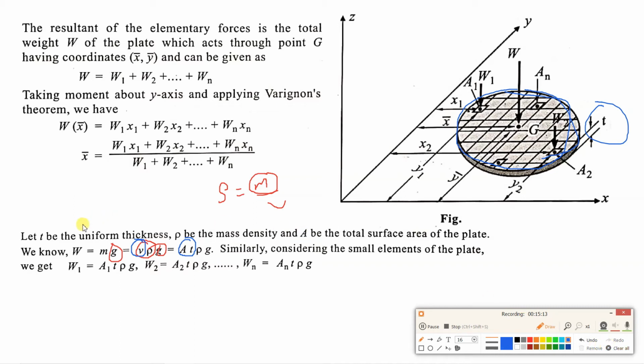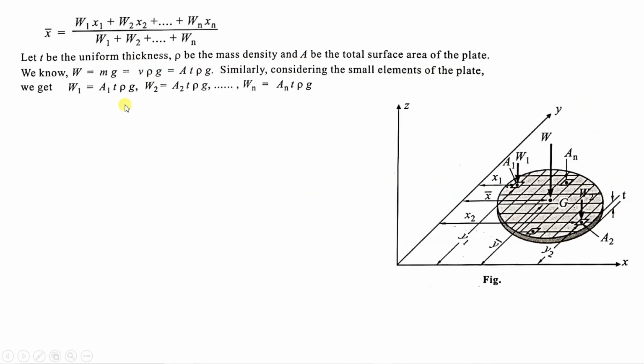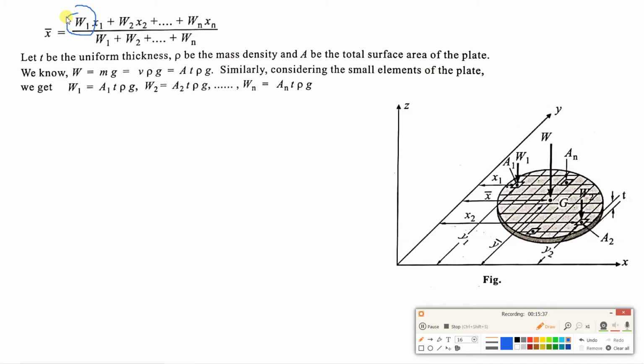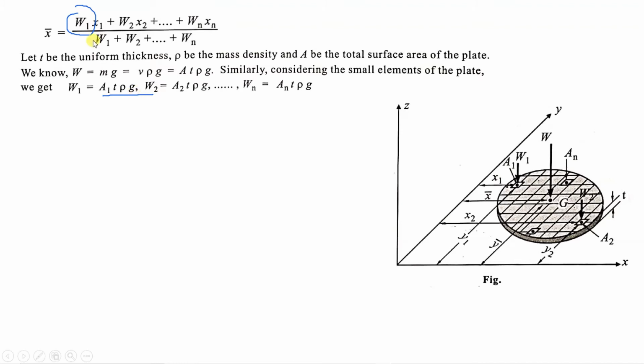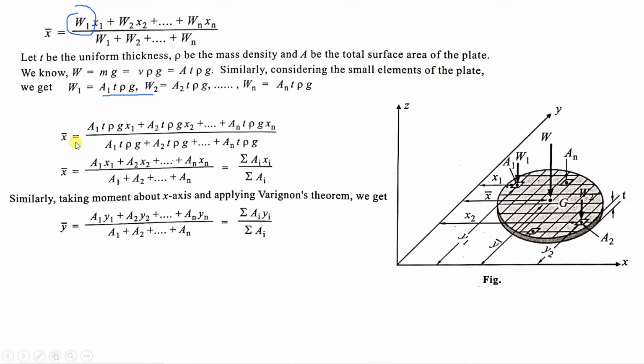See, what we are trying to do over here is that center of gravity depends on weight, and centroid depends on area. So we are replacing this W1 in terms of area so that we can find the centroid formula. Just substitute the value of W1. What is this W1? It is A1 T rho G. Substitute this value in this equation, and you will get this equation for x bar.